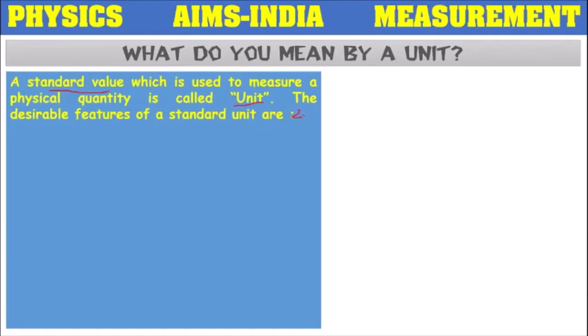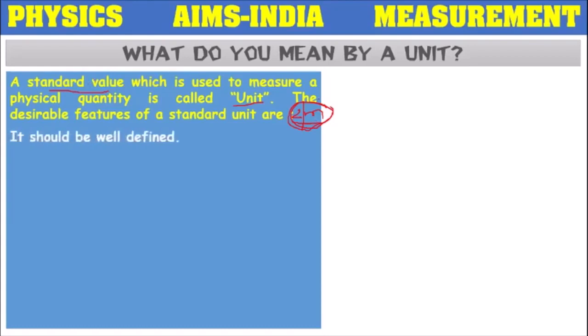We told the shopkeeper we want 2 meters of cloth. Along with the number 2, we are also making use of another standard value called meter, so that the shopkeeper will get complete clarification regarding the object. So this standard value meter is called a unit.